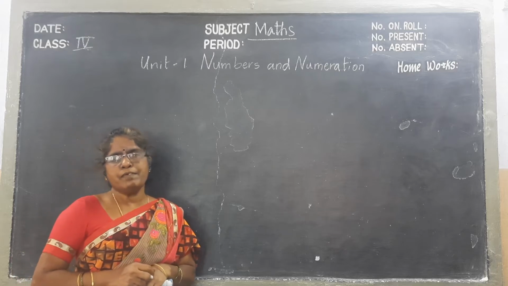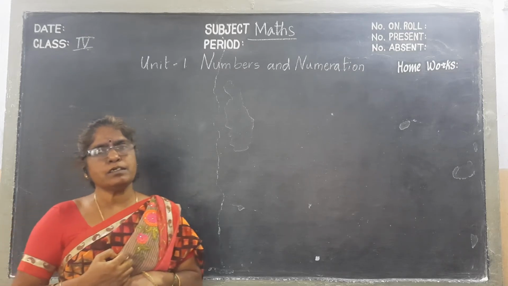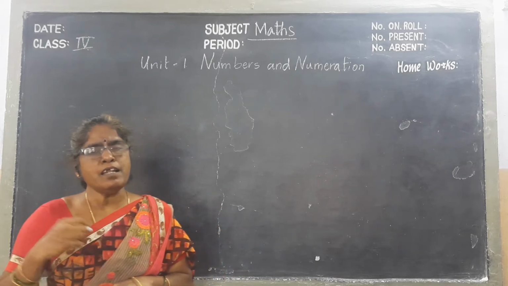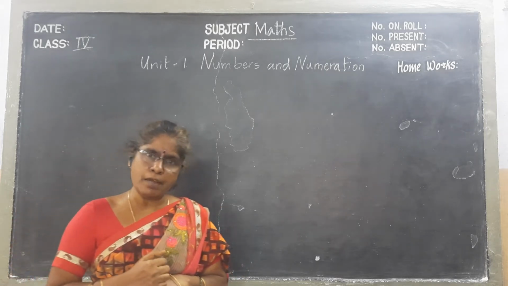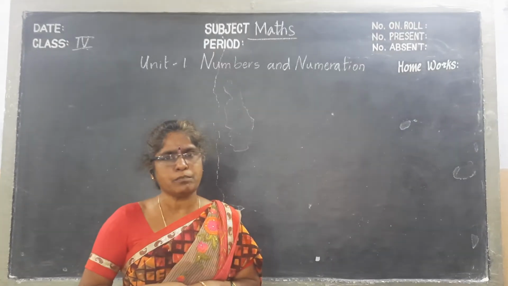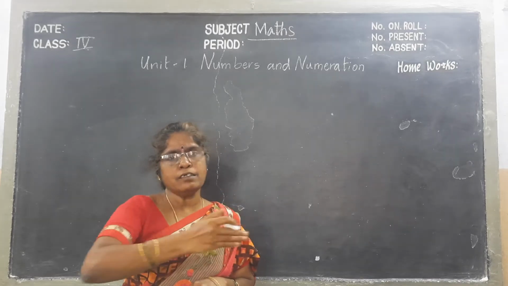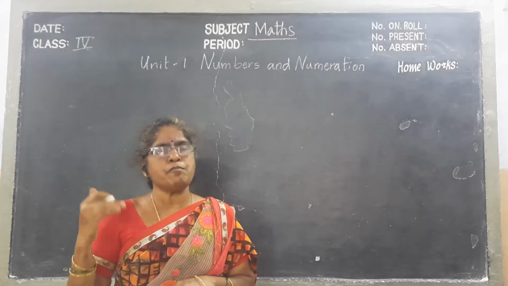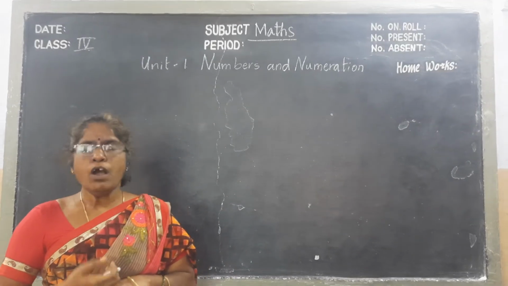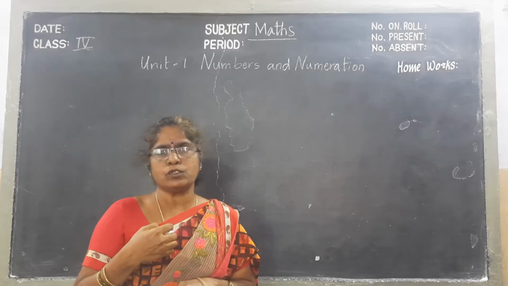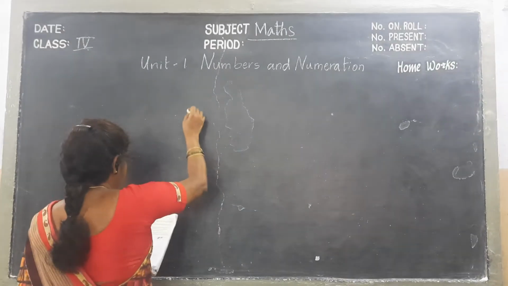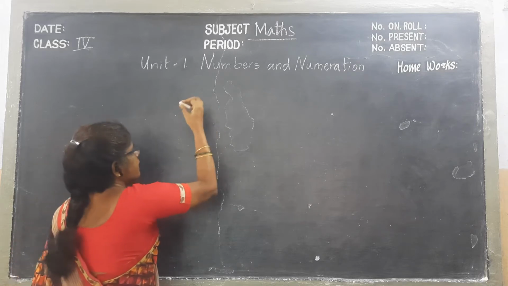In this class, we will discuss some of the points before going to do the sums. Generally, to write numbers, we use commas to separate and give some divisions. Giving commas is different in the Indian system and the international system. First we will observe how we give the commas to the given numbers in the Indian system.